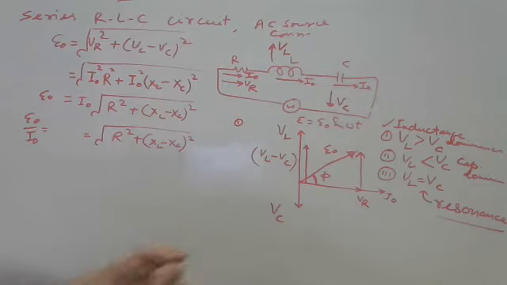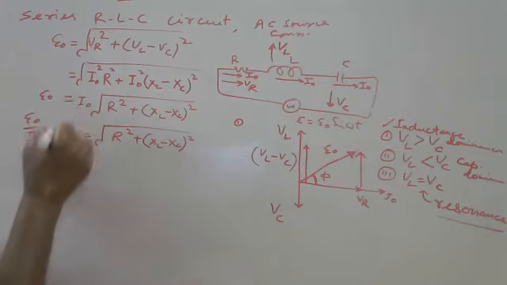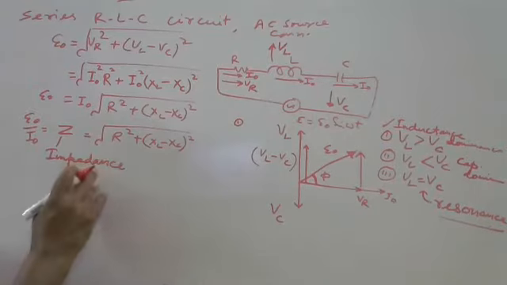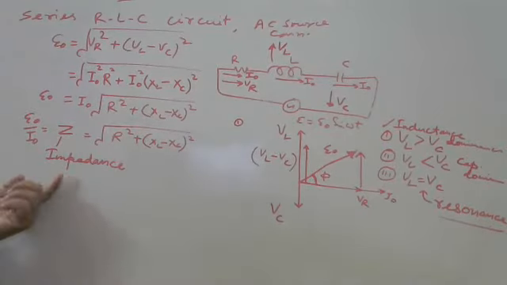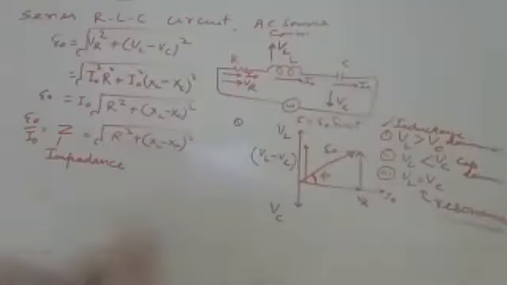Impede means opposing. So this quantity is called here new resistance, namely impedance. So impedance is also resistance, but because of this confusion, we are naming it impedance. The formula of impedance in series combination is given by Z equal to root of R square plus XL minus XC whole square. Got it? Any doubt here?